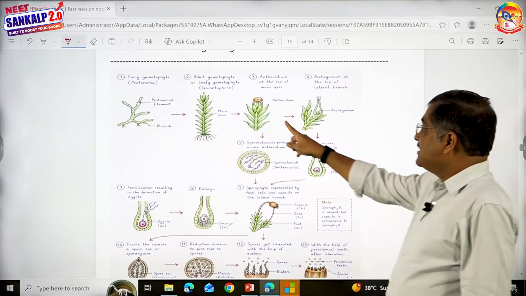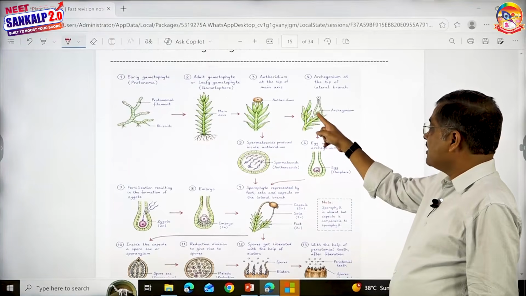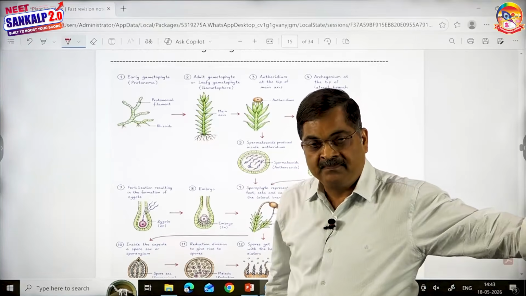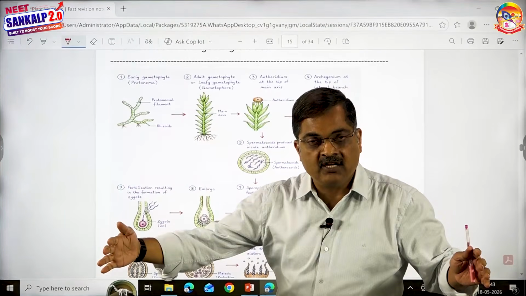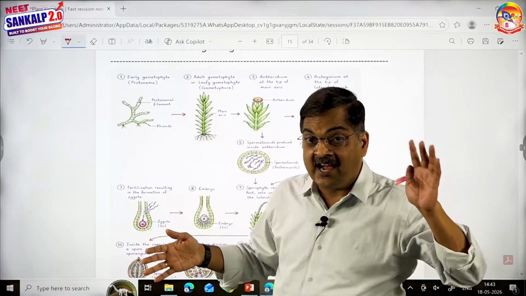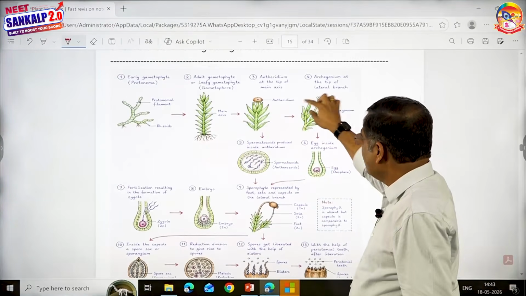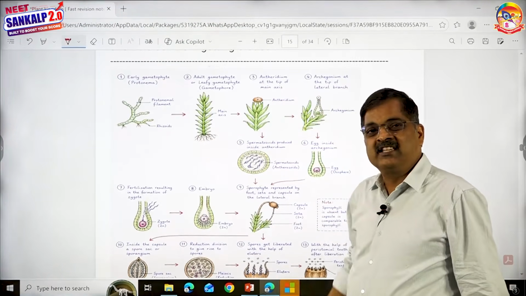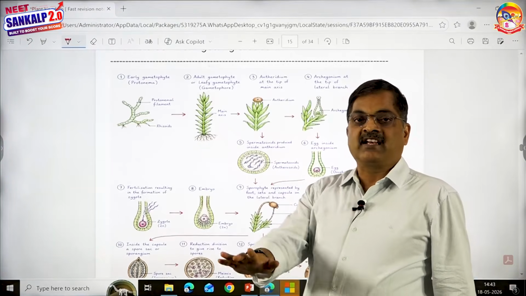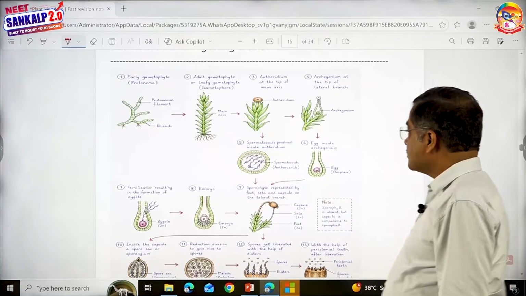Listen here. At the tip of the main axis, you see antheridium. At the tip of the lateral branch, you see archegonium. Unlike in Marchantia, where antheridia and archegonia are present on two different gametophytes, hence dioecious or unisexual, here antheridia and archegonia, both of them are present on the same gametophyte. Therefore, we say that Funaria is bisexual or monoecious. You can say bisexual or monoecious.